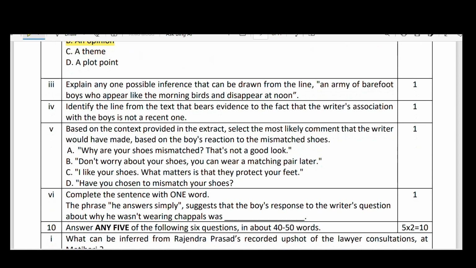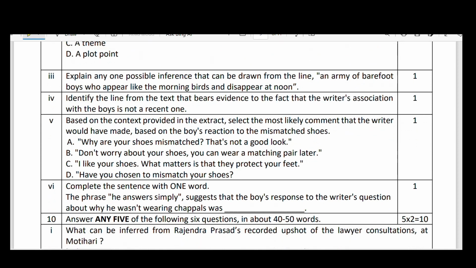And here the third bit in this: explain any one possible inference that can be drawn from the line, "An army of barefoot boys who appear like the morning birds and disappear at noon."